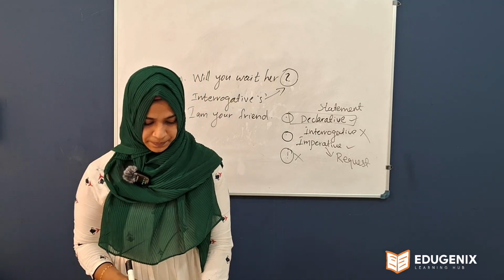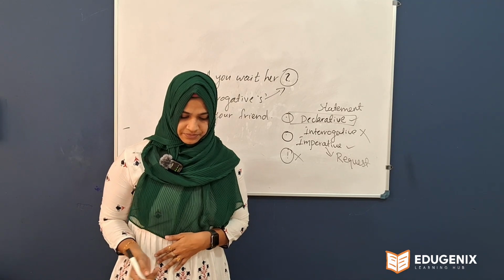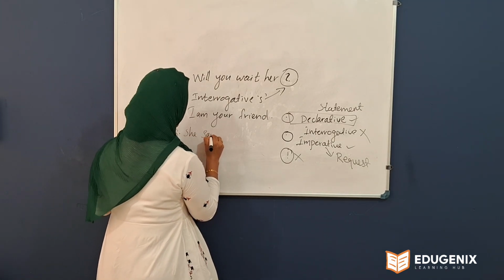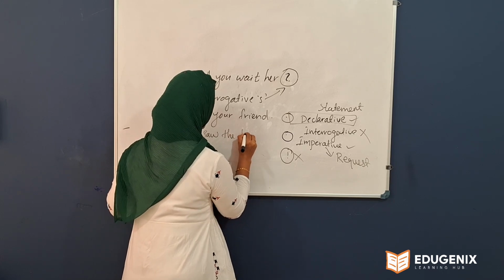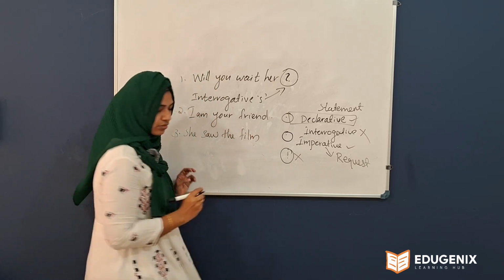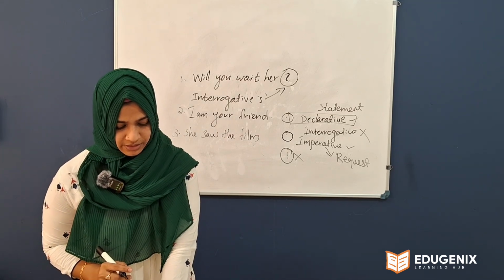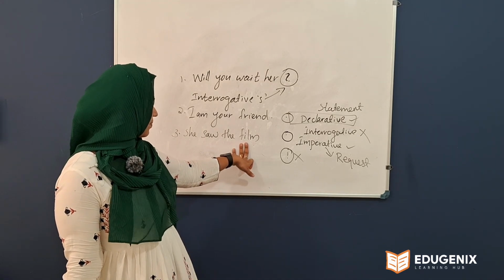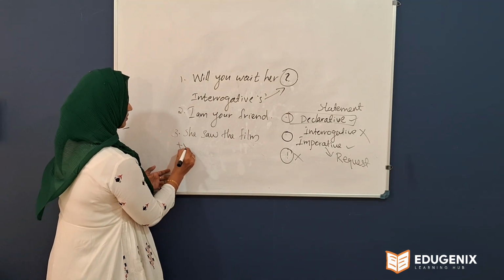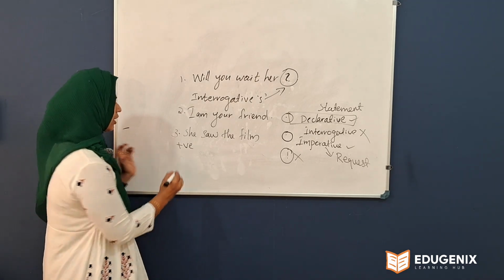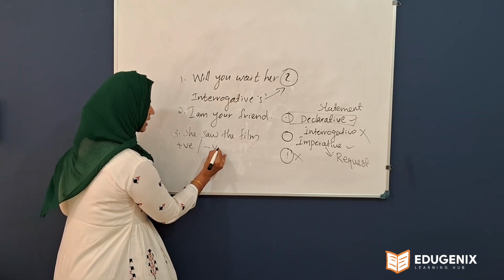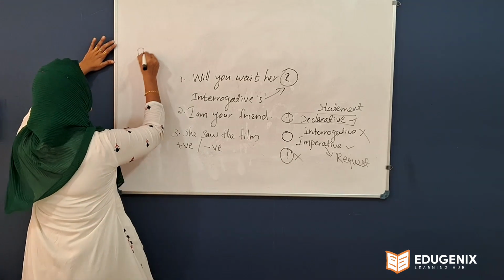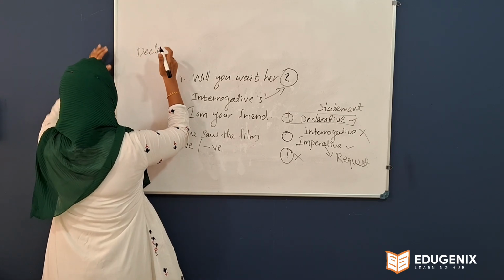Third question. She saw the film. She saw the film. Okay. She saw the film. That is the sentence. It is a positive sentence. You have to make the sentence into negative. So, first one, the first type of sentence, declarative.